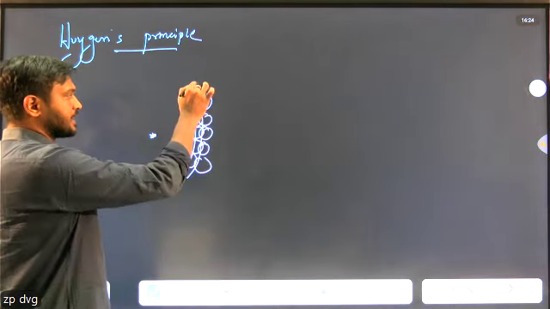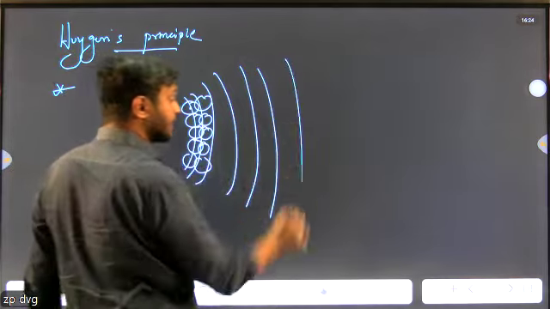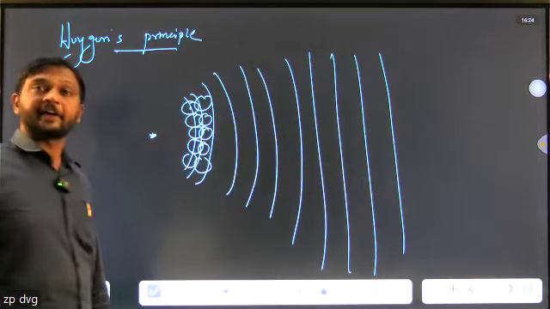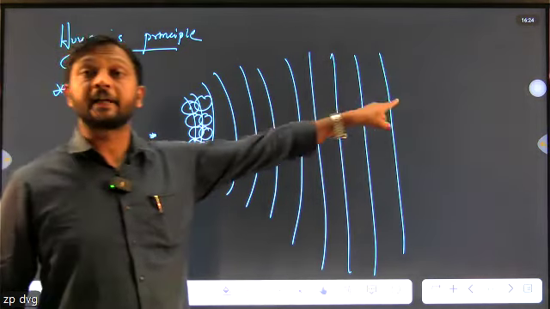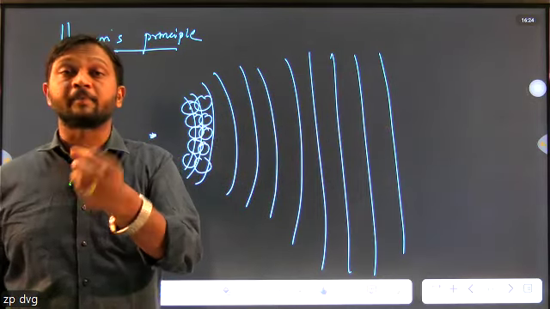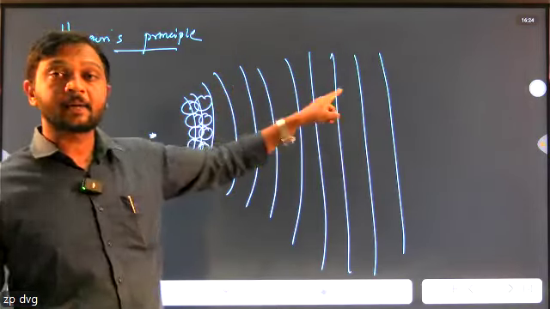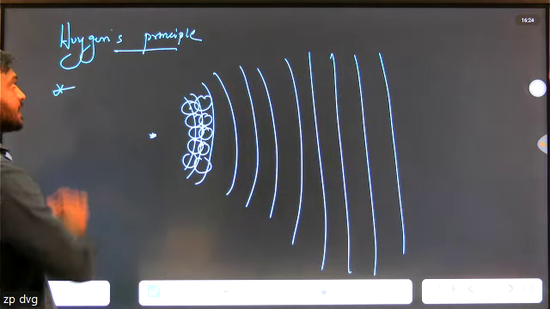Every point and a tangent drawn on the wavelet moves like this at infinite distance. At infinite distance, the spherical wavefront becomes a plane wavefront. Near the source or near the bulb, the wavefront is spherical. As we move forward, the wavefront becomes plane. So this is the Huygens principle. So what is the Huygens principle?